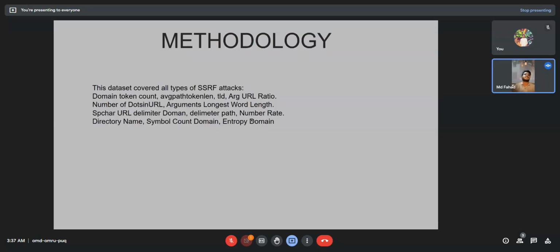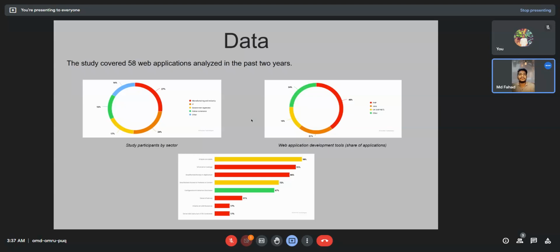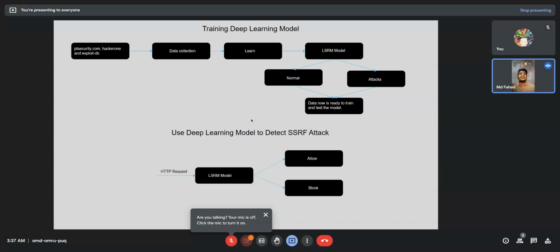For the methodology, this dataset covers all types of SSRF attack: domain token count, number of DNS, structured URL determined, and dictionary name. These are the LSTM network layers used to build this model. The study covered 48 web applications and analyzed the past 2 years of data. This is the past 2 years of data, and these are the deep learning models I use for this detection. I use two phases: the first phase is training the model, and the second is detecting the SSRF attack.